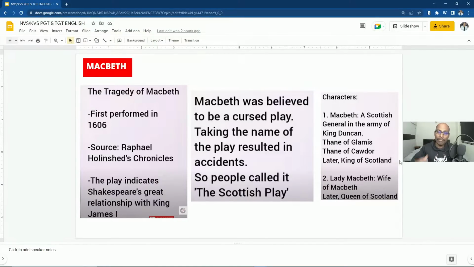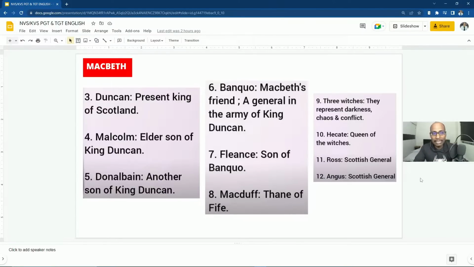Then we'll quickly revise the characters found in this play. Macbeth, a Scottish general in the army of King Duncan. So he is under King Duncan. He is a general, and he has the titles Thane of Glamis and Thane of Cawdor. Later he became the king of Scotland by killing King Duncan, who was the king of Scotland at that time. Then we have one more very famous character in English literature, that is Lady Macbeth, wife of Macbeth, later Queen of Scotland. Then Duncan is the king of Scotland when Macbeth killed him.